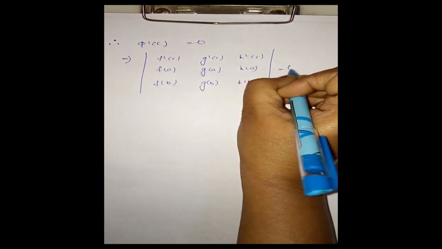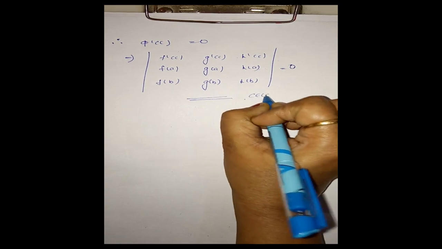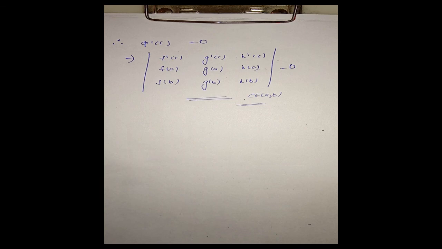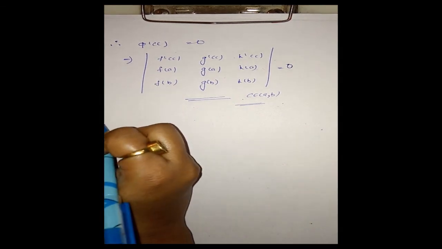This is Cauchy's mean value theorem, the generalized mean value theorem. Hence a proof, where c belongs to the open interval (a, b). This is the proof of the generalized mean value theorem. We have two corollaries to this theorem.